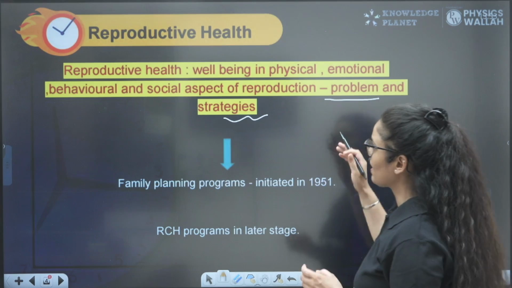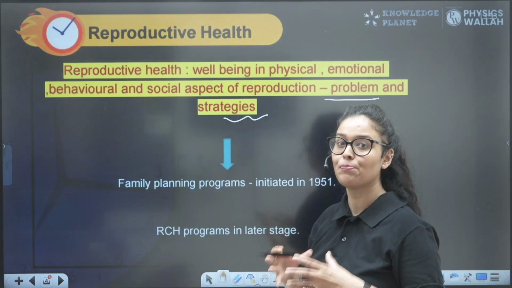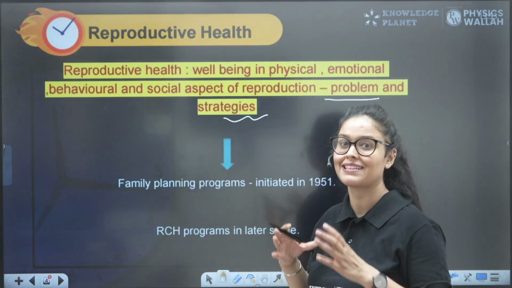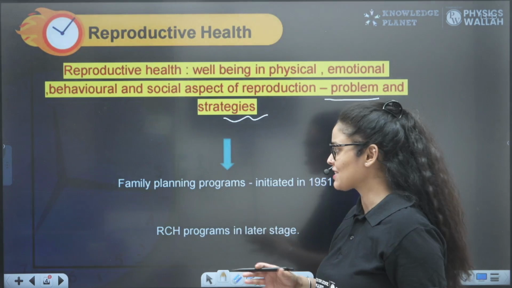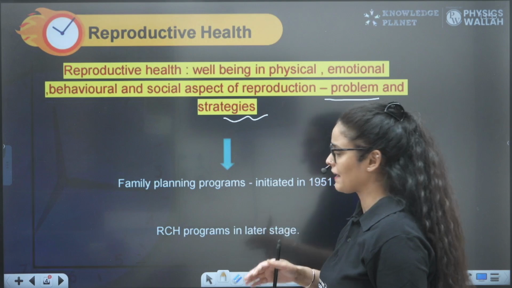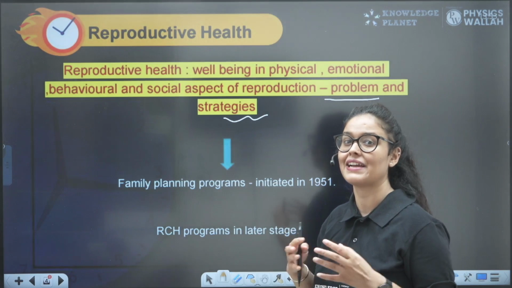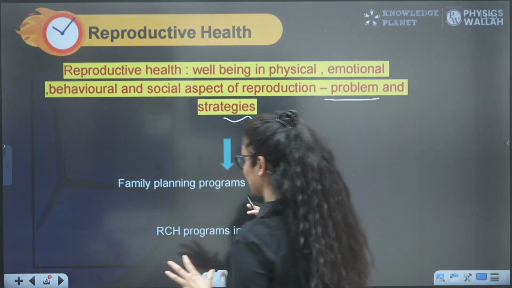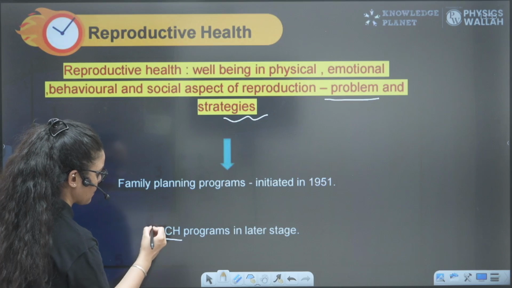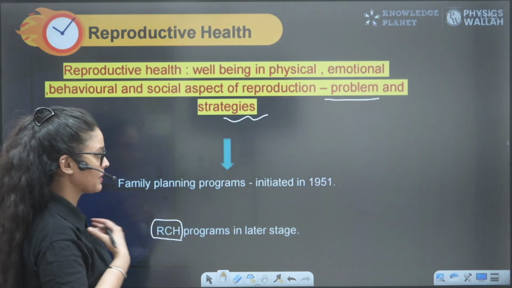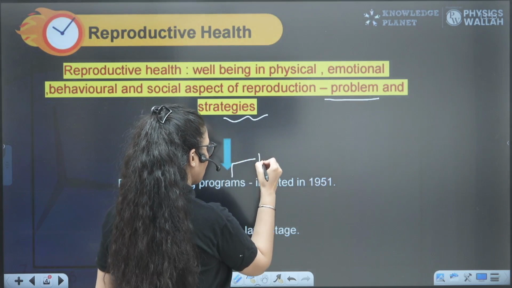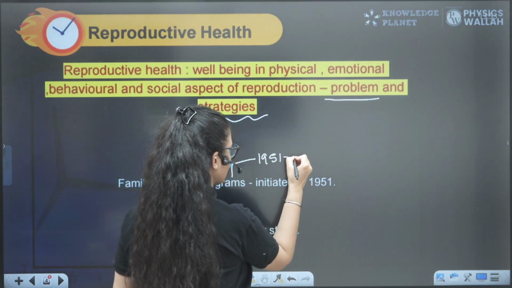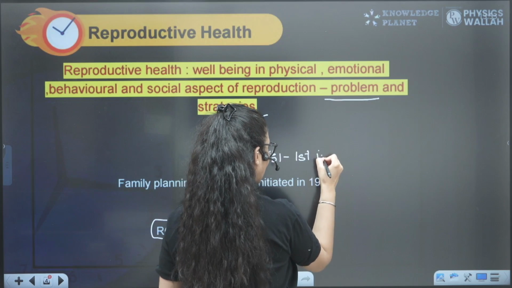When we talk about reproductive health, how to maintain proper reproductive health, what are the strategies? You have to remember the family planning program, or reproductive child health care. This is the strategy for reproductive health. This program was first initiated by our country, India, in 1951.